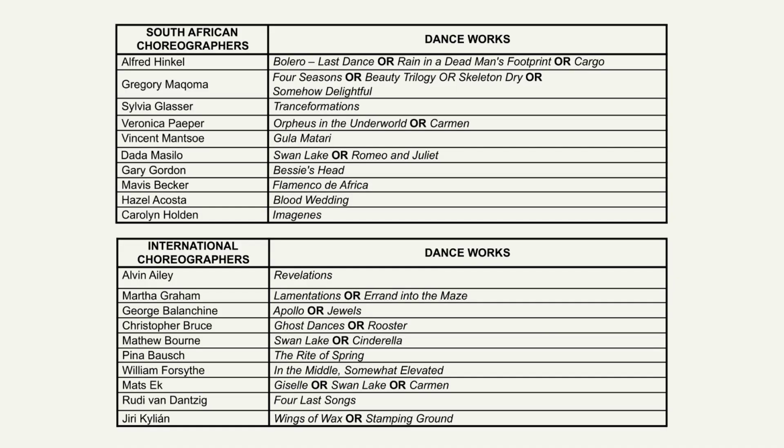Right, so let's quickly talk about that prescribed list and what it looks like. So in your question paper, you're going to get this table with a list of international choreographers and their dance works, as well as South African choreographers and their dance works. So you're going to select the one that you have studied in class. It might be international, it might be South African. You need to have studied one, so you're going to choose the one that you have covered in your dance class. And remember, this list is going to apply to question 7 on the dance work, but it's also going to apply to question 8 on the choreographer.